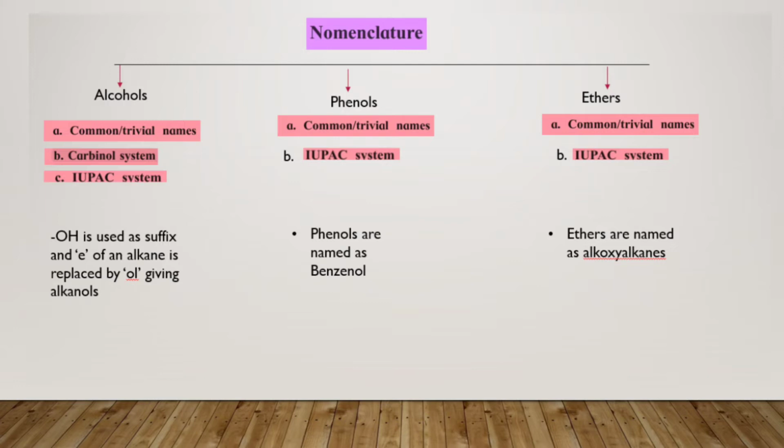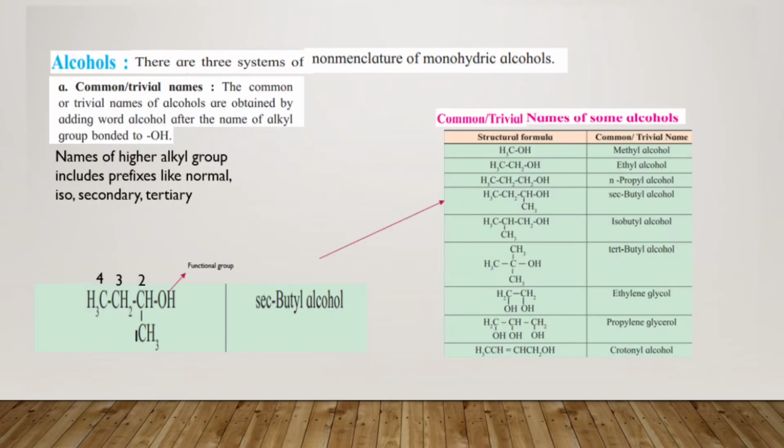Here, students, the OH is used as a suffix and the E of an alkane is replaced by OL, giving alcohols. This is in the case of alcohols. Now, phenols are named as benzenols, and ethers are named as alkoxyalkanes. Now this all we will see in detail later on. You will understand this more properly. So let us start first with naming the alcohols.